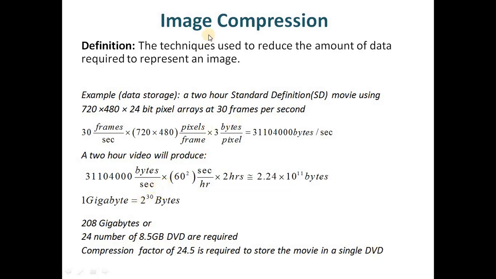So if we have a suitable image compression technique which can achieve a compression factor of 24.5, it will definitely be able to reduce the data size from 208 GB to only 8.5 GB. So in that case, the 2-hour movie can be stored in one DVD, because now it is being represented by only 8.5 GB of data.